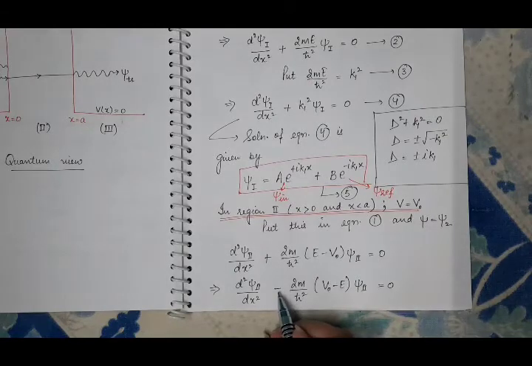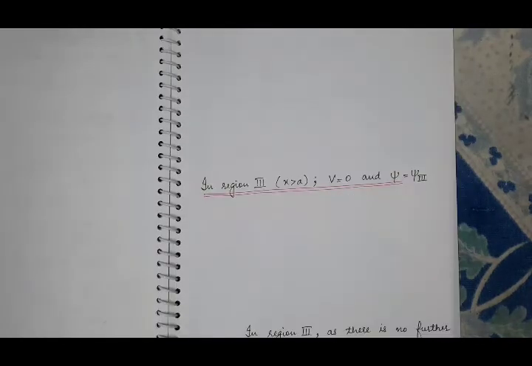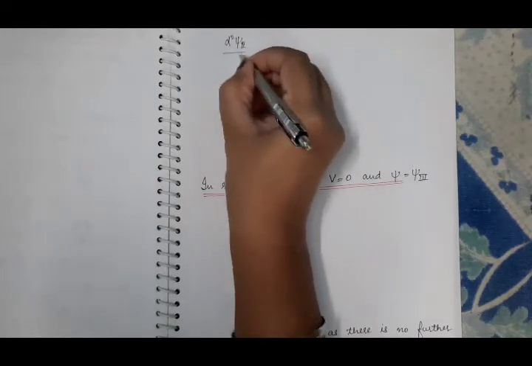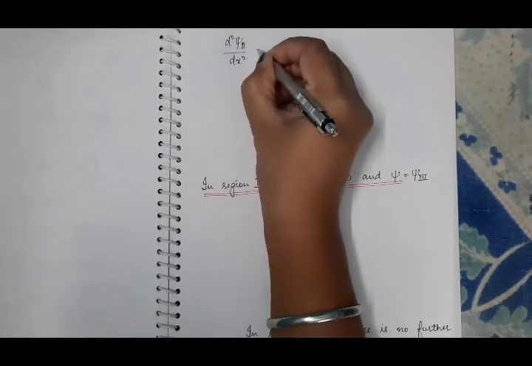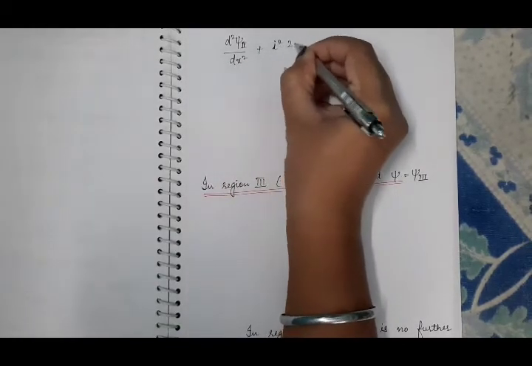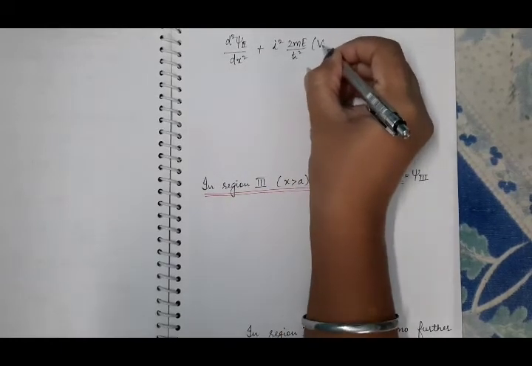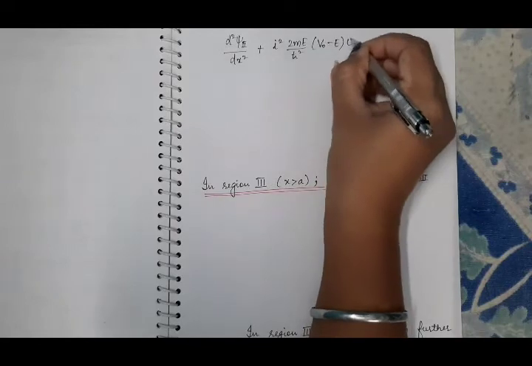And you can write this minus 1 as plus iota square. So we have d square psi 2 by dx square plus iota square times 2m by h cut square (V0 minus E) psi 2 equal to 0.